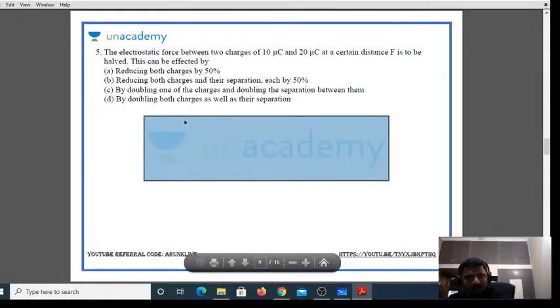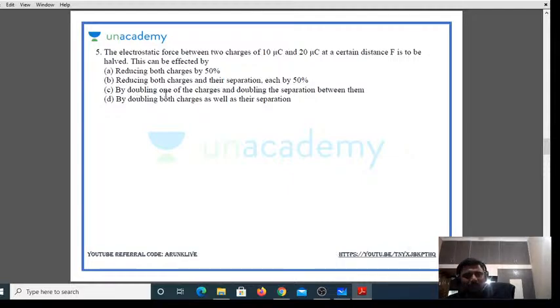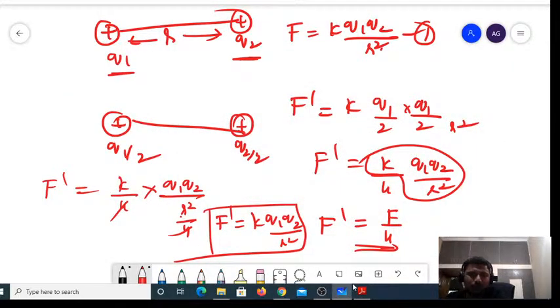Let us see. By doubling one of the charges and doubling the separation between them. Let us try this one also.